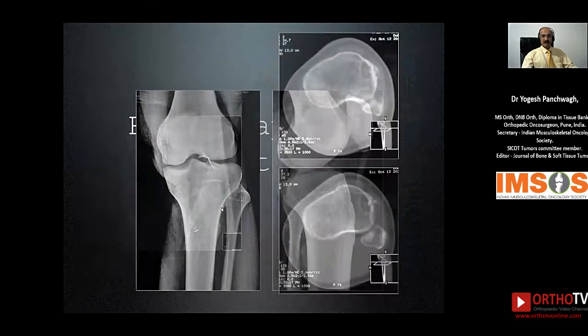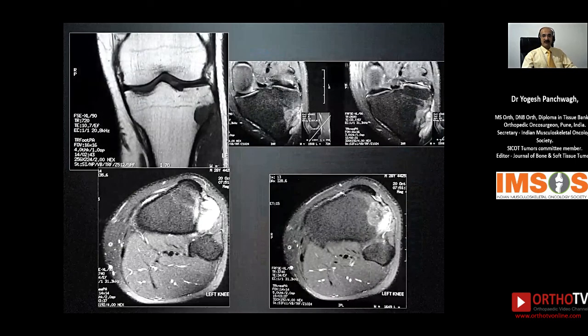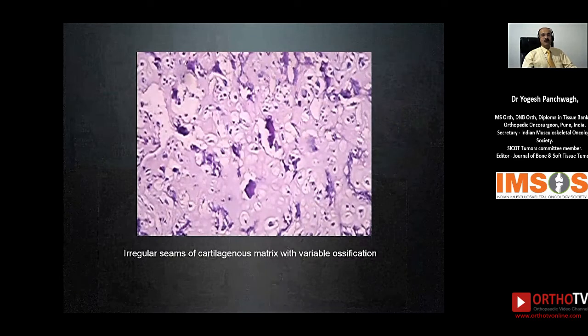This was imaged further, and the patient was found to have a very small lytic lesion on the lateral condyle of the tibia with a little bit of an extraosseous soft tissue extension. Now, it's very important to avoid the greed or the tendency to go in and operate at this particular stage and biopsy this. When this was biopsied, this turned out to be a conventional high-grade osteosarcoma.